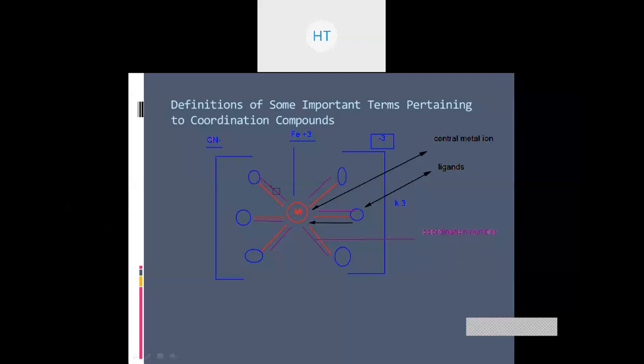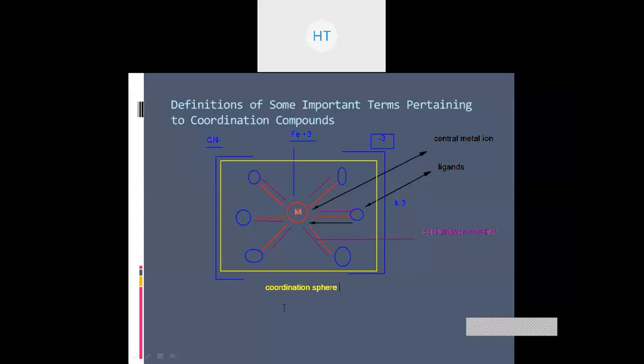This entire segment which we see here, closed in these square brackets. A coordination sphere is a representation wherein the central metal ion and the different types of ligands attached to it are enclosed in the square bracket.